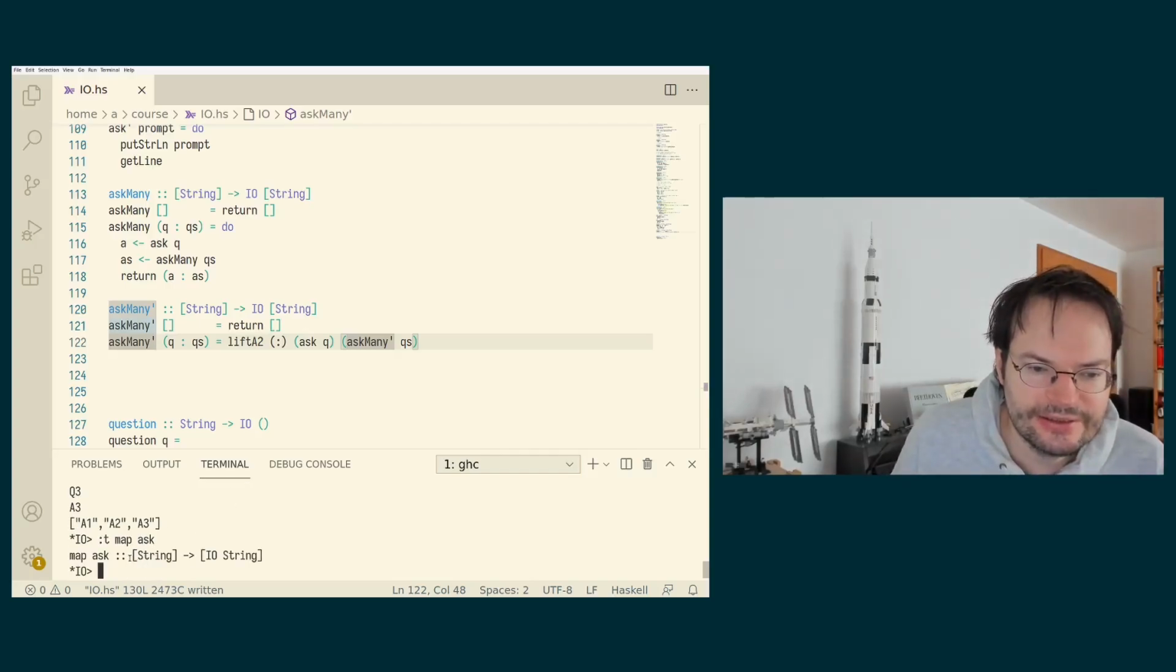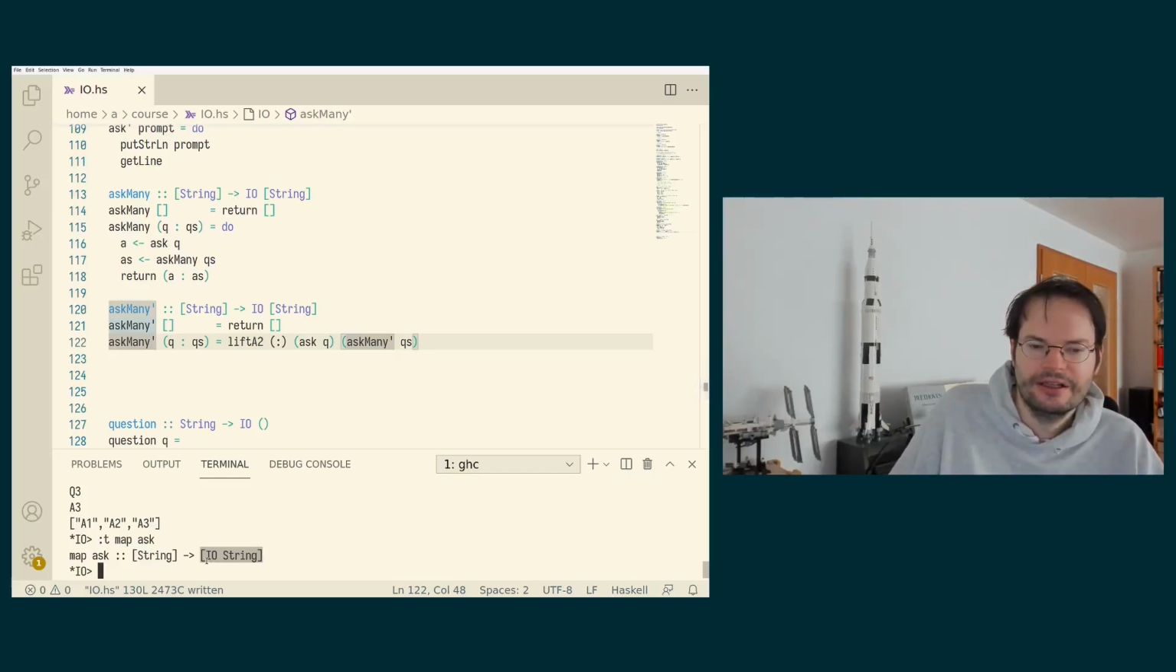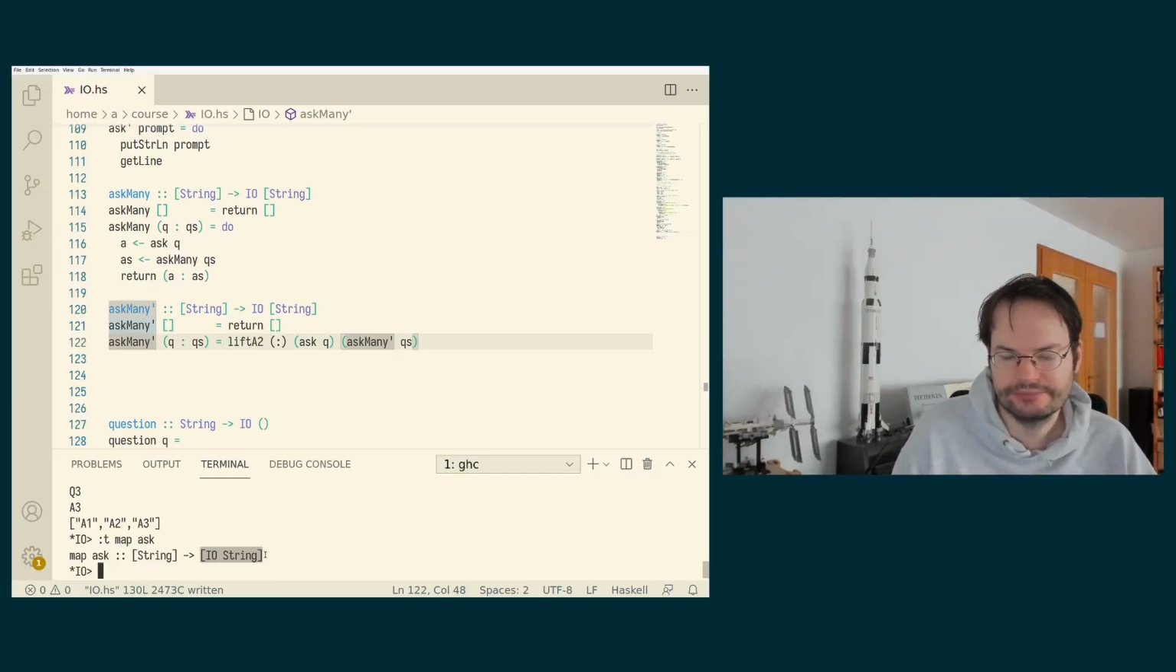And we see that it takes a list of strings, so that is as expected. We're operating on a list of strings, and then we're calling the ask function on every string, and we're getting a list back. This is interesting, because map always gives us a list back. It doesn't give us an I/O back. But we're getting a list of I/O strings back, so a list of I/O actions. That's a valid type as well, but it's a different type. A list of I/O actions is first and foremost a list.